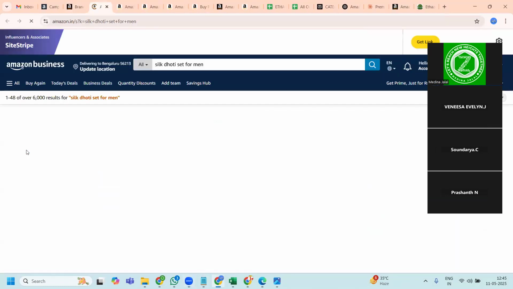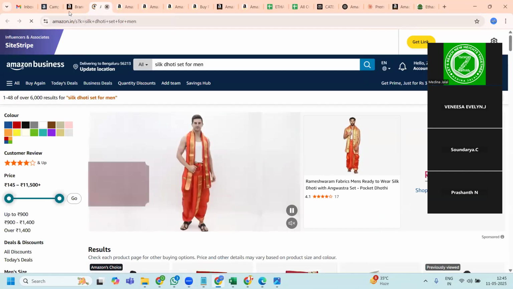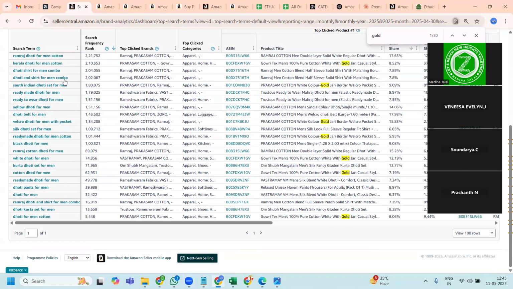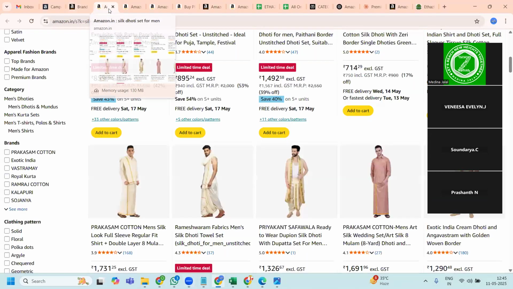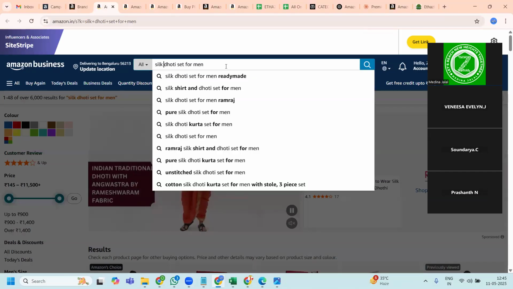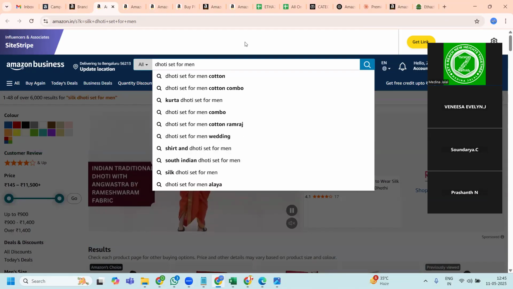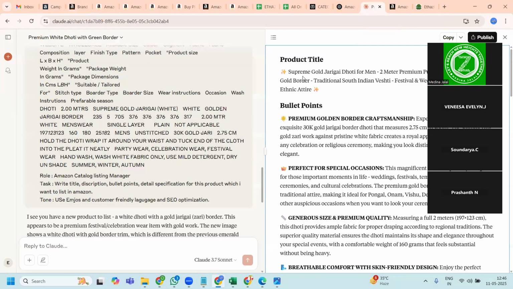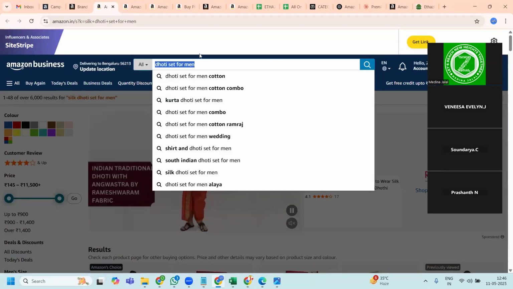So let me see what is the silk dhoti. Oh, that I have checked it. Okay. Now the brand analytics is not giving me much information. I will use the second tool, which is Amazon itself. So ChatGPT, whatever information it has provided, I will go with that and just check and see whether there is a possible chance that I could get the correct product or not. Okay. So I have just selected the starting few keywords.